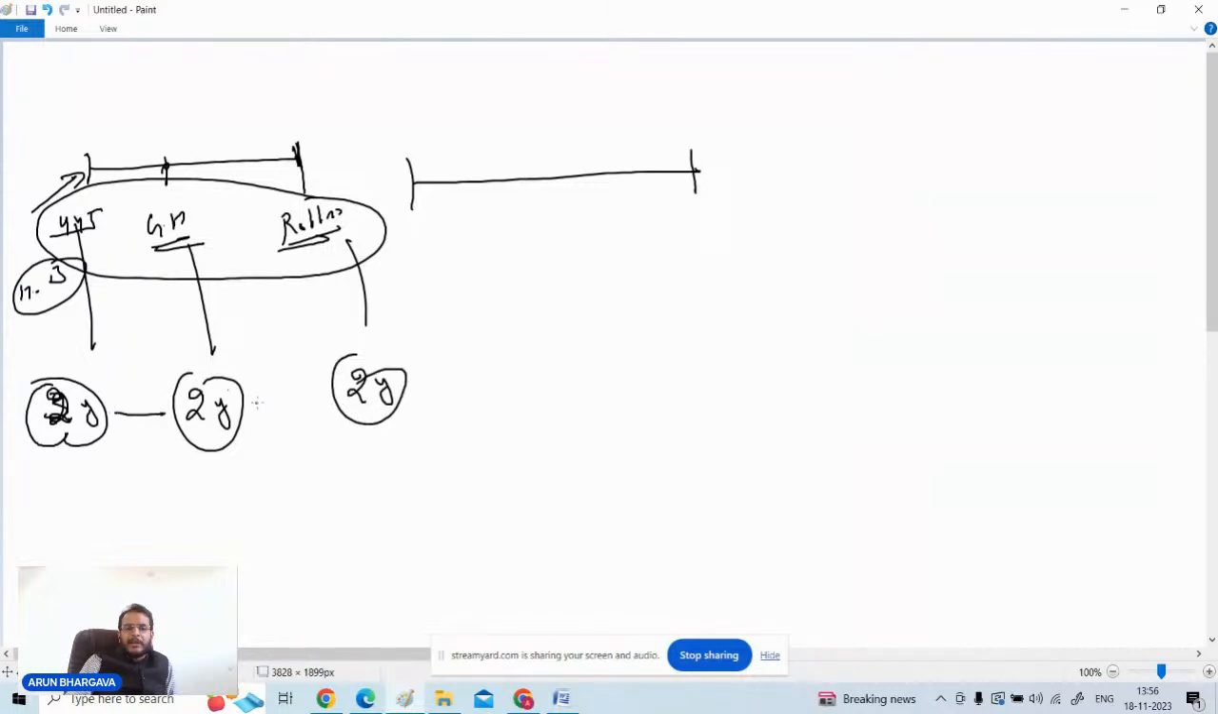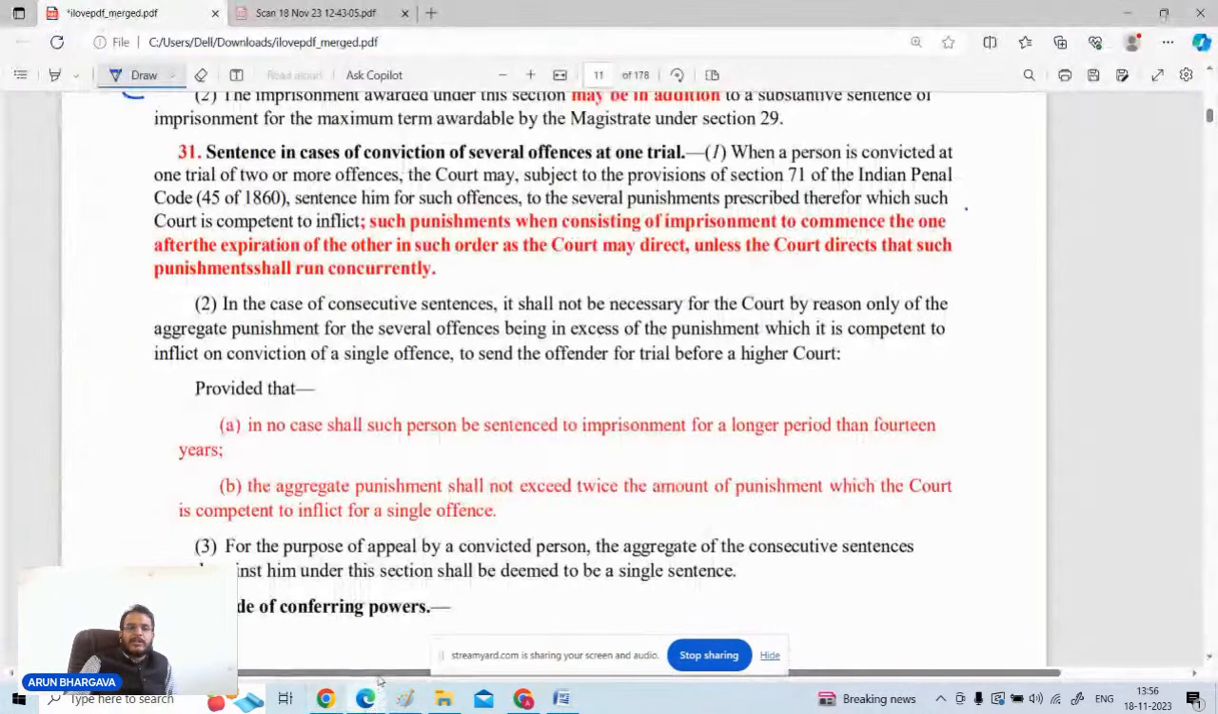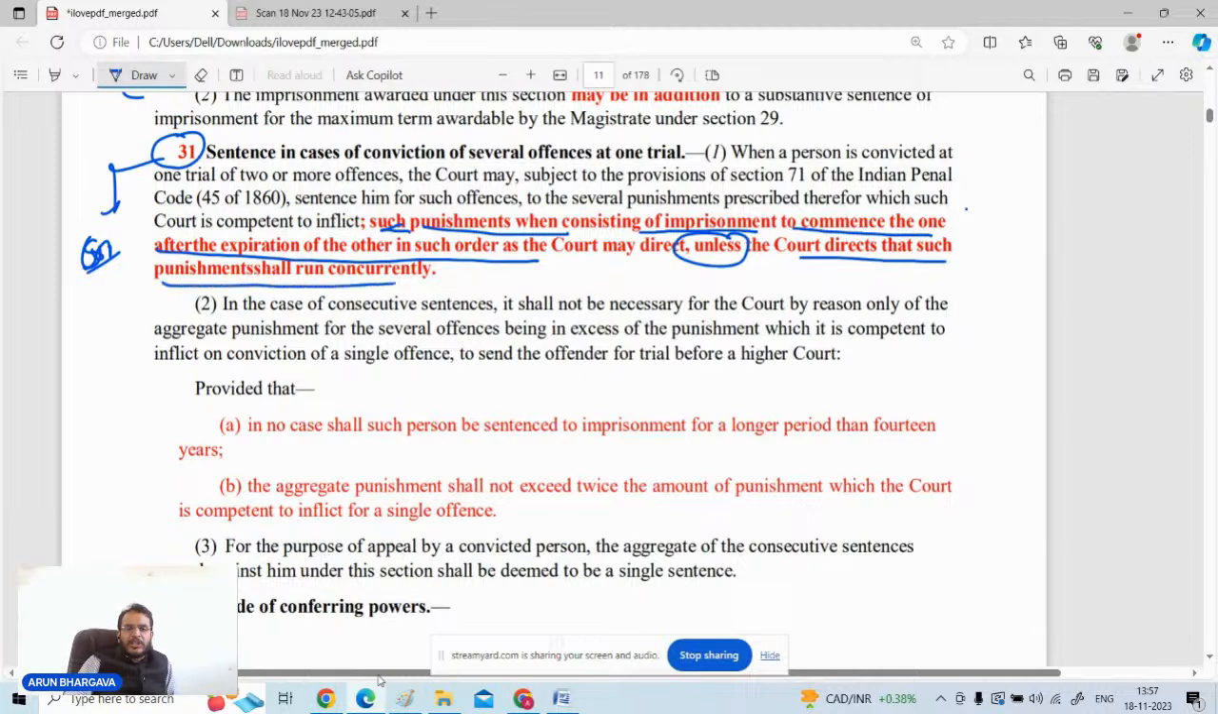So will these punishments run concurrently, or will they be running one after the other? The answer is given in section 31 of CrPC, which clearly provides that where punishments are given with respect to more than one offense, such punishments, when consisting of imprisonment, will commence one after the expiration of the other, unless the court directs that the punishments shall run concurrently.